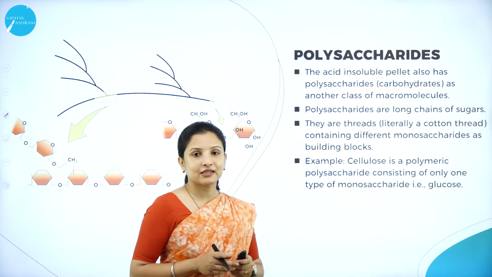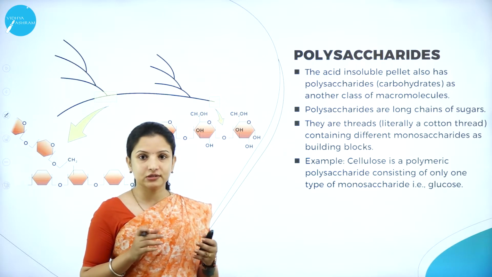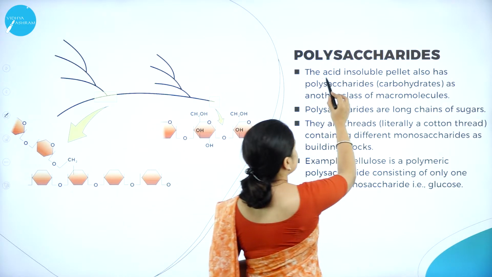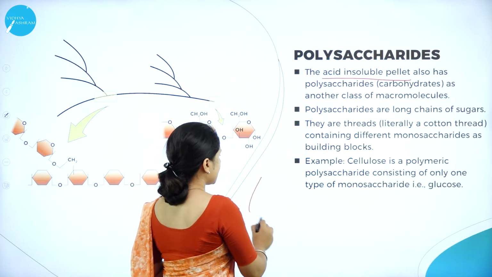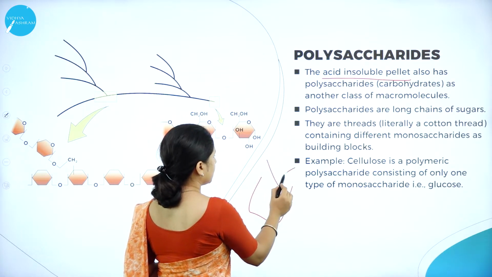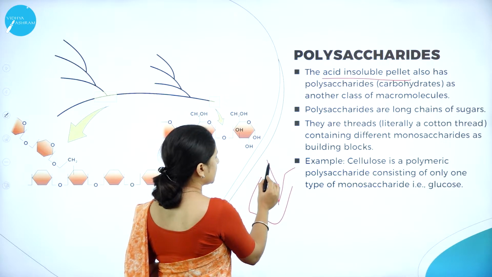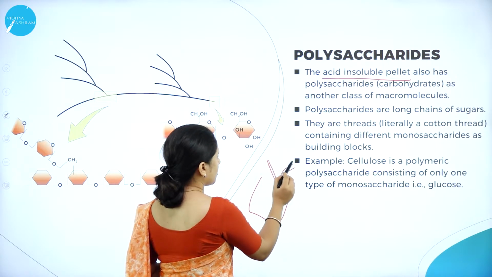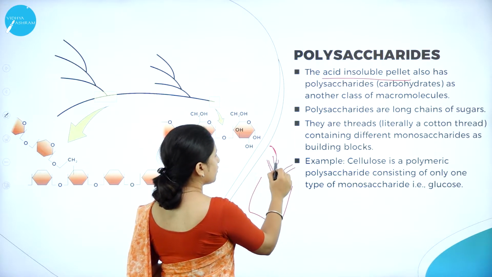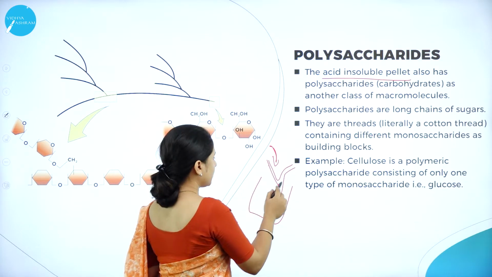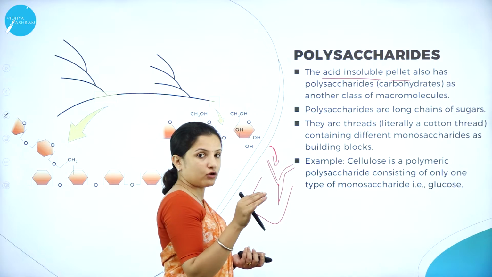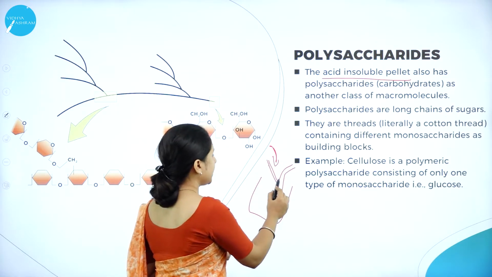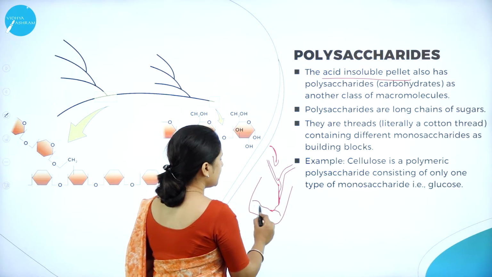Therefore, polysaccharides are macromolecules, so they are acid insoluble and they remain in, say for example, a funnel where I've put a cheesecloth and poured the solution, whatever plant extract I have ground. Whatever is a micromolecule or biomolecule will come and settle in the beaker here.